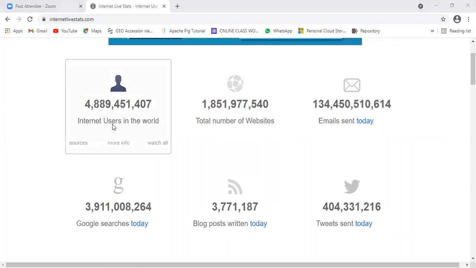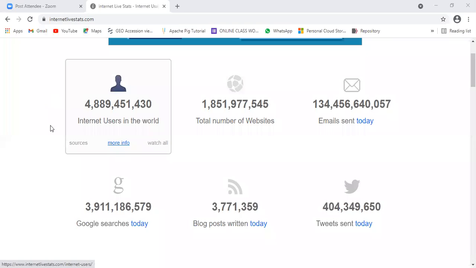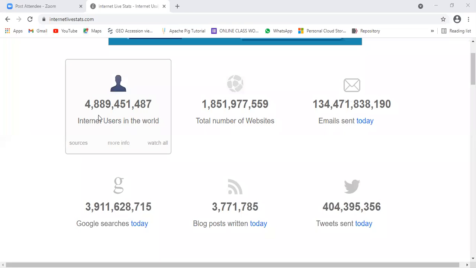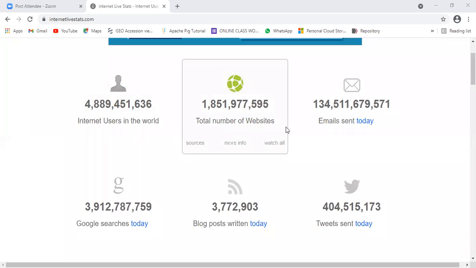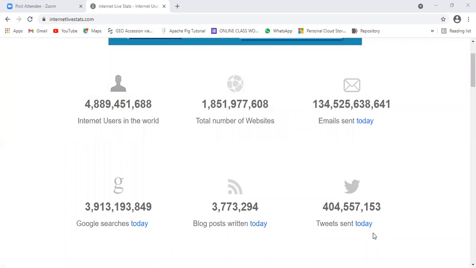So all of you observe, this is the number of internet users in the world as of now. At this moment, these are the number of users who are using the internet. Including you and me also. And you can see emails sent today, and the total number of websites, blog posts, how many people are generating tweets on Twitter, Google searches.